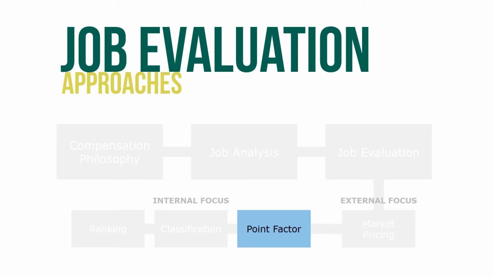The most widely used job evaluation method, the point factor method of job evaluation, looks at compensable factors in a group of similar jobs and assigns weights or points to them. A compensable factor identifies a dimension that is part of every job that can be related to each job. For example, all jobs require some level of education and experience for successful performance.